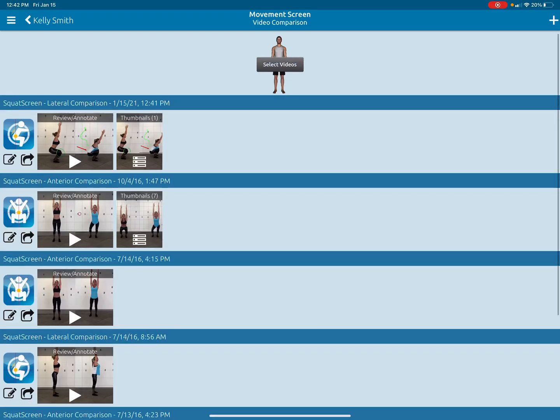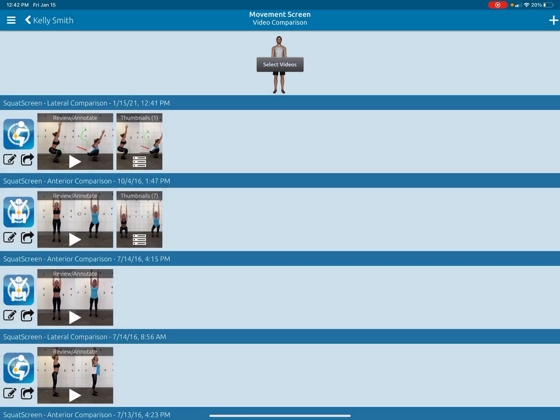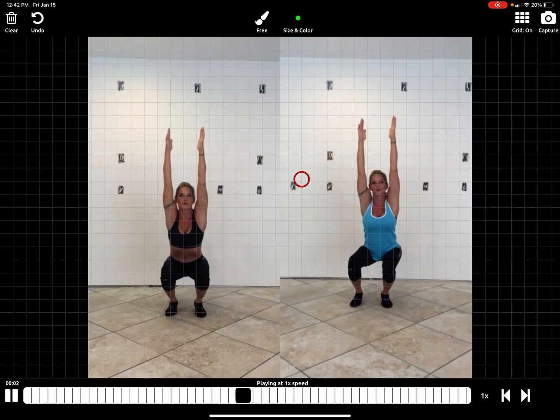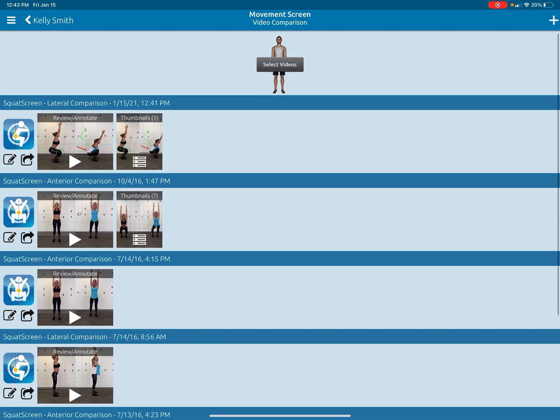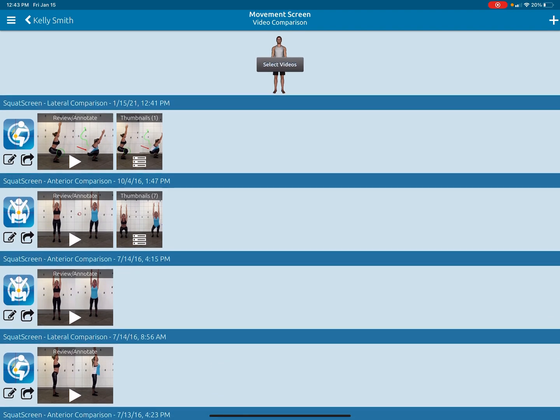So that's as easy as it is to create a comparison. Oh, by the way, here are the thumbnail images. So if I wanted to include that into the report or not include that into the report, I could go ahead and turn that on or off, and I could also save the image. So another one that I had already done, you can see that's a pre. And just for the record, these are fake squats. I had her obviously do this previously and just made her squat differently just to show how the module worked.